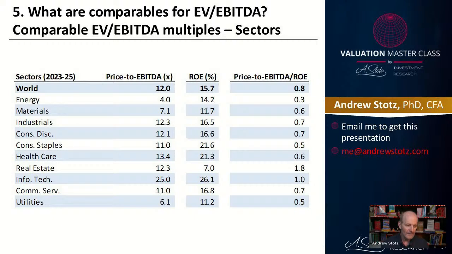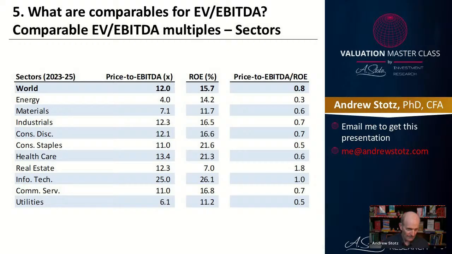Now, let's look at the opposite. Let's look at real estate, where the price to EBITDA is very high relative to the ROE. Now, real estate's a little bit of a tricky one because they don't have much depreciation. So EBITDA actually looks a lot like EBIT. And let's look at infotech. You're going to pay 25 times price to EBITDA, incredibly expensive, but you're going to get 26 in ROE, which is pretty incredible. So it's a little bit more expensive than the global average, but it's not as expensive as we can see real estate as an example.